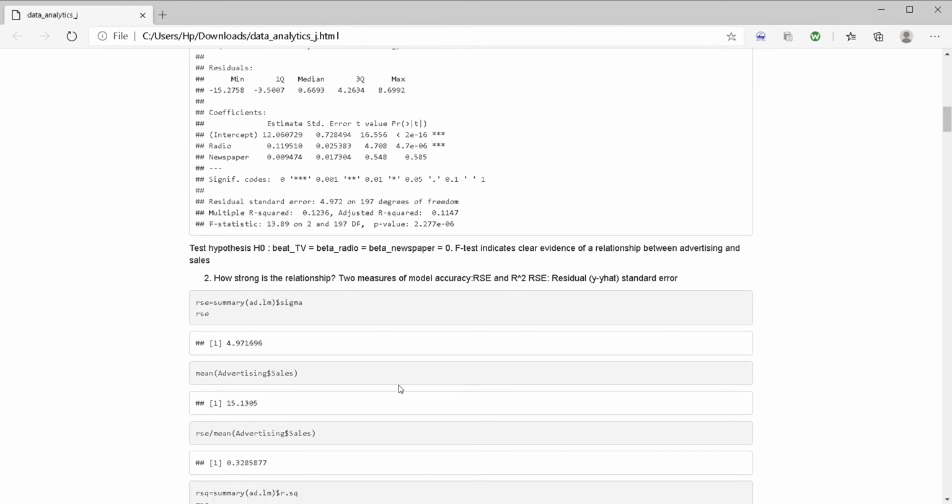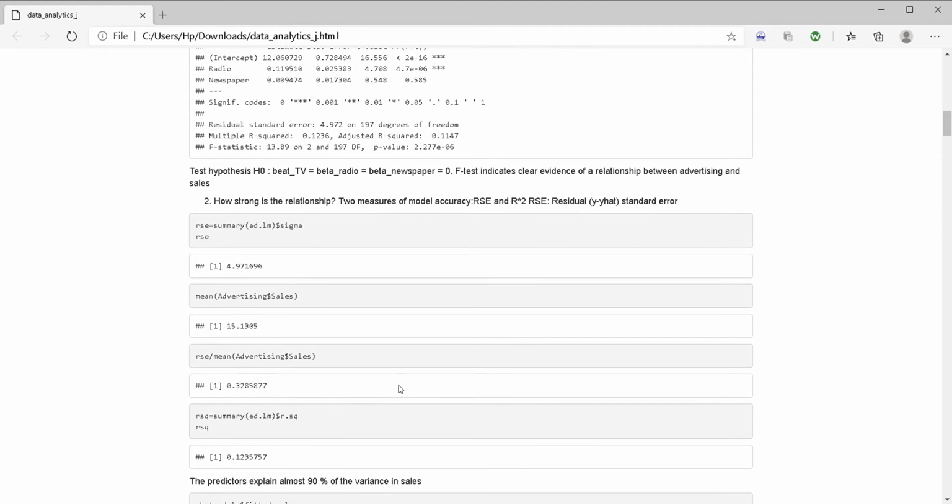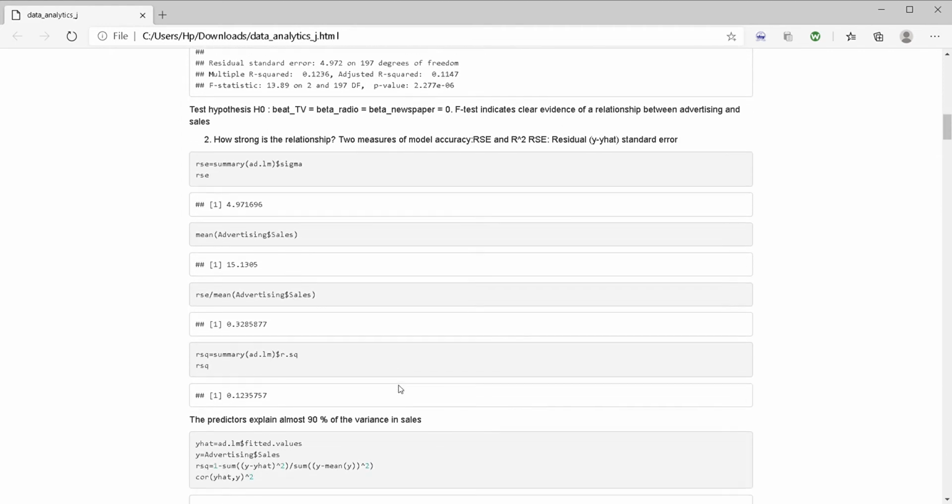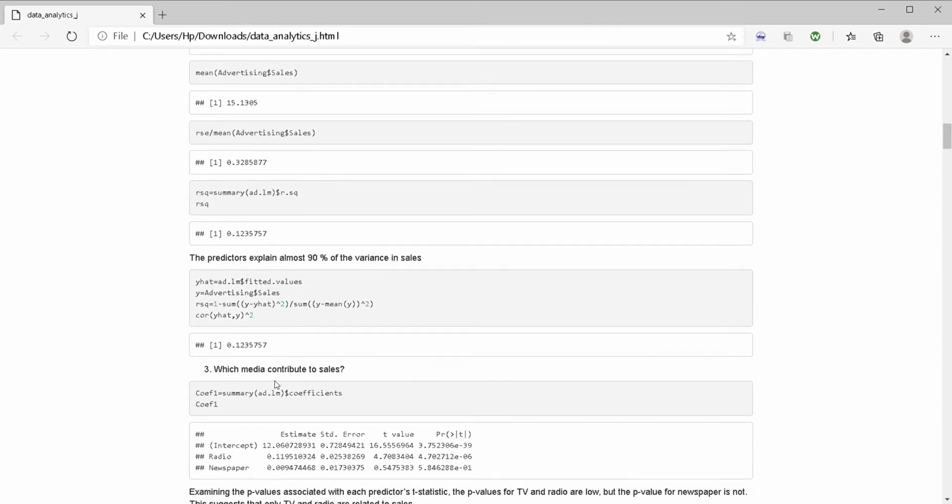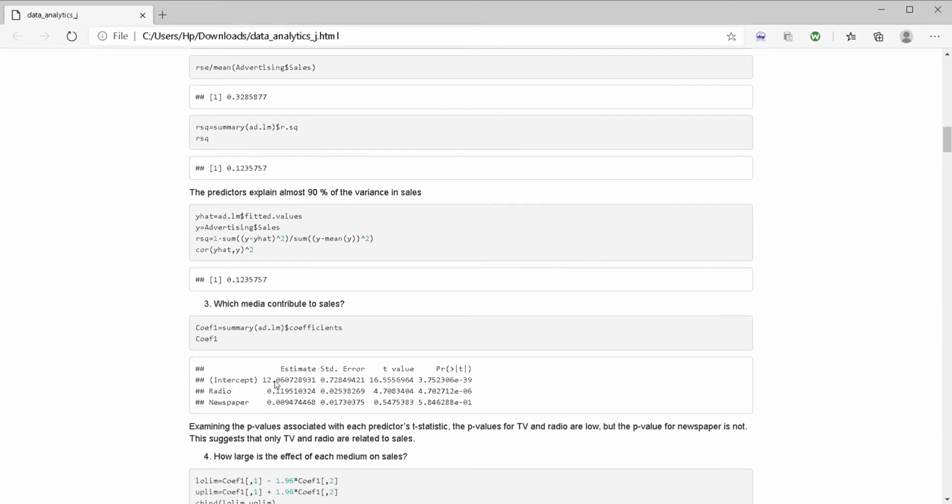To measure the strength of the relationship, we are going to find out the RSE and R square. This is the summary of the linear model dollar sigma. This is the RSE value, and now we're going to find the mean of the sales. This is 15.1305, and then we're going to find the R square from RSE divided by mean. So here we get the R squared value. The predictors explain 90% of the variance in the sales.